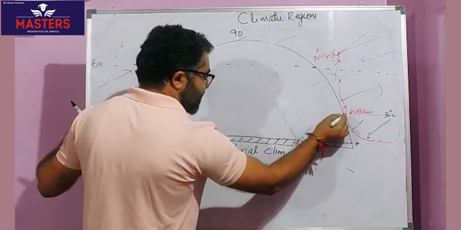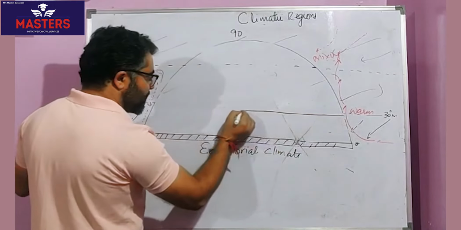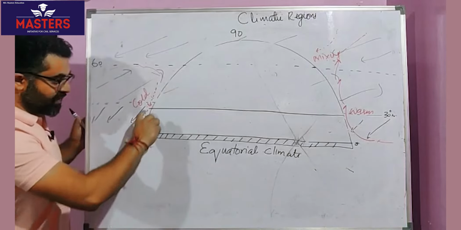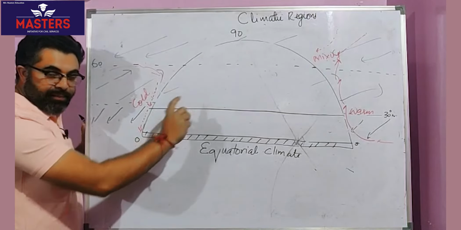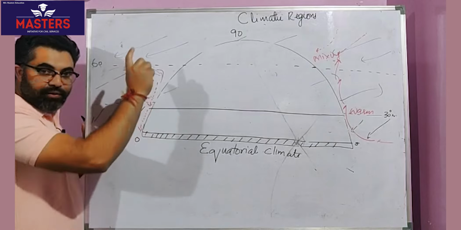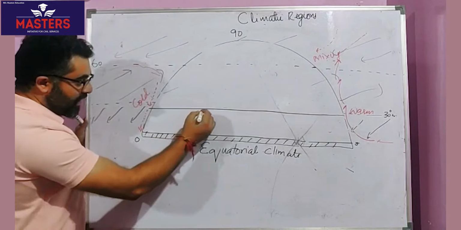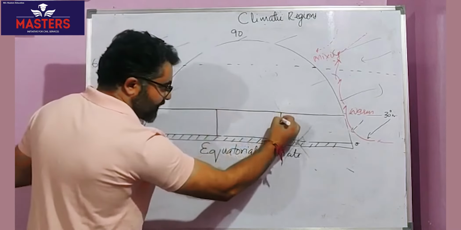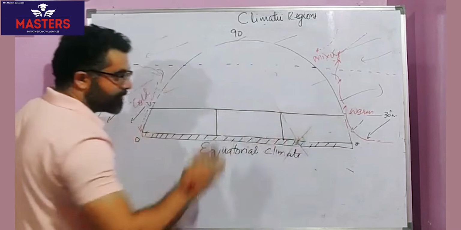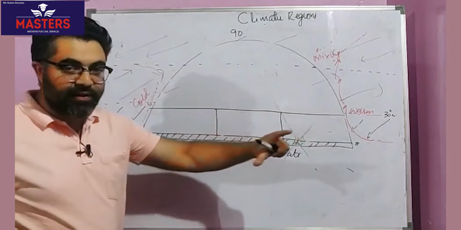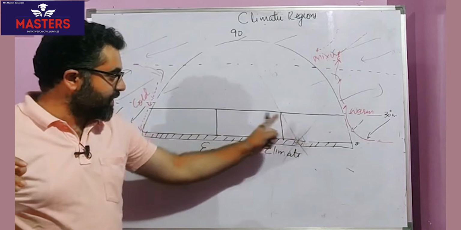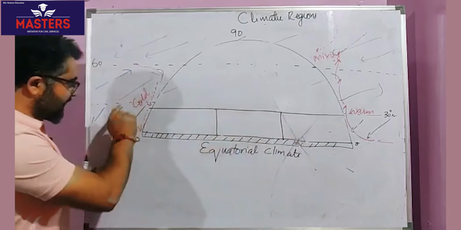Let's see the second latitude, somewhere between 30-35 degree north and south. So between these two lower latitudes, somewhere between 5 degree latitude to 30-35 degree north and south, I'm just taking 3 divisions. Observe carefully. 1, this is second, and this is third one. 3 parts of the continent, presuming that it stretches from east to west uniformly. So I'm just dividing it into 3 parts. Start from the west.